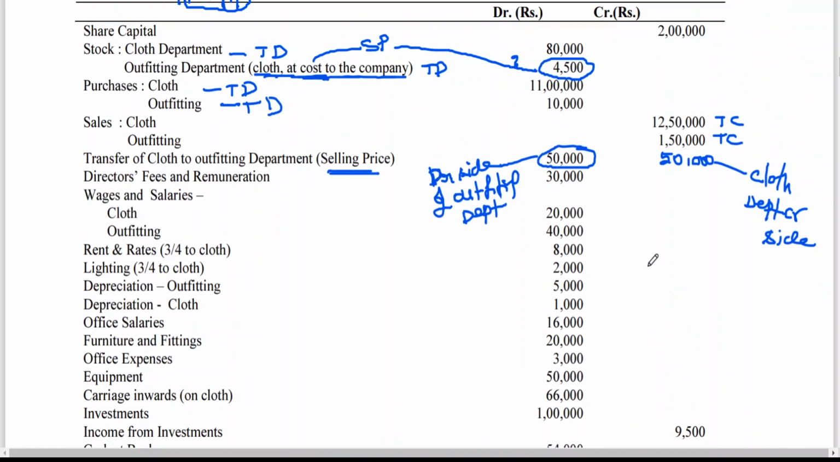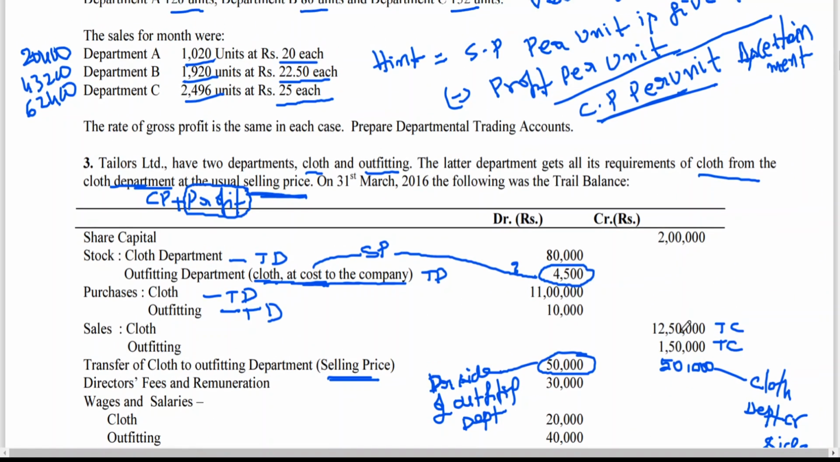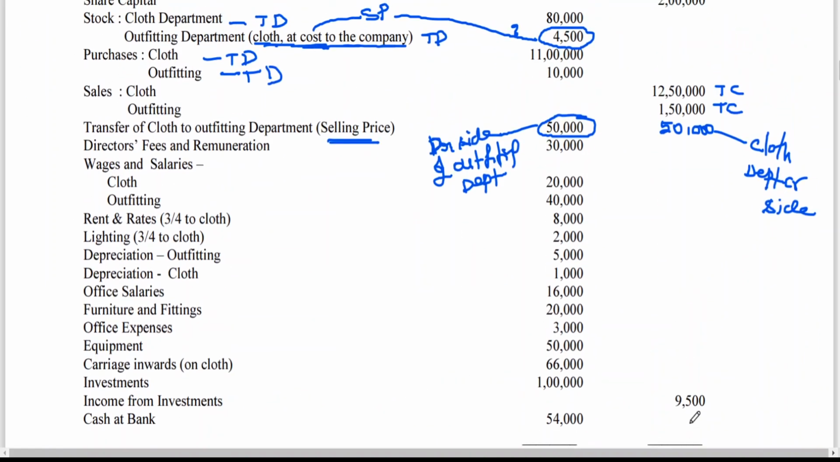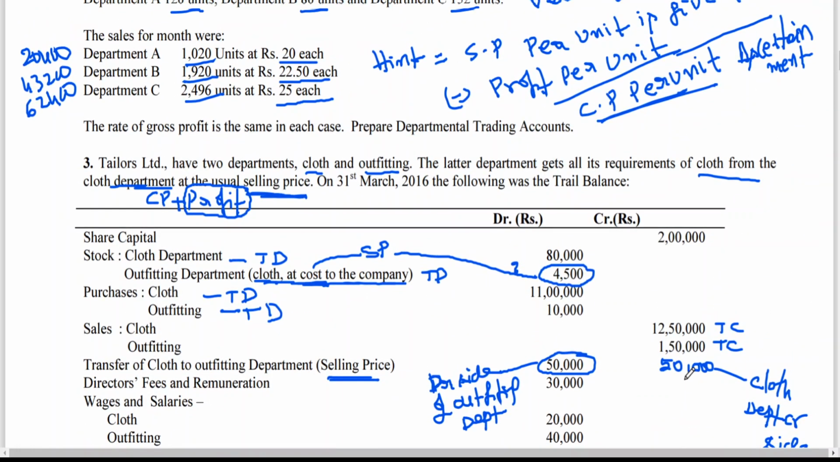1650 and 500, 2 lakhs, 1250, 1450, 16 lakhs, 16 lakhs 9,500. Totally 16 lakhs 59,500, which is missing. 50,000 totally is missing. That is why I've written here, and also there's a typing mistake. Not that, it's a typing mistake.